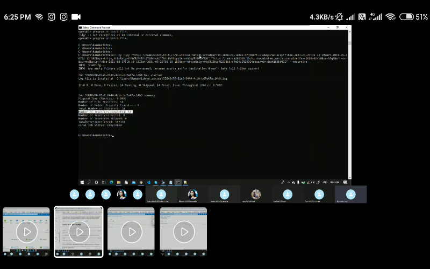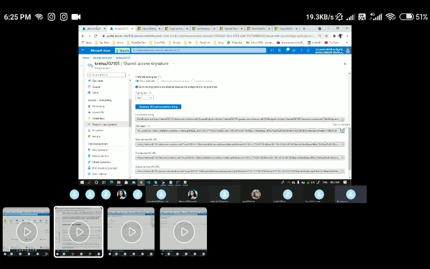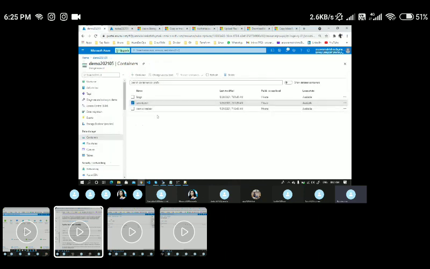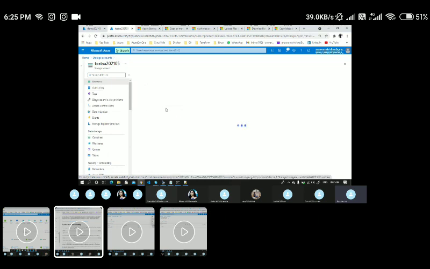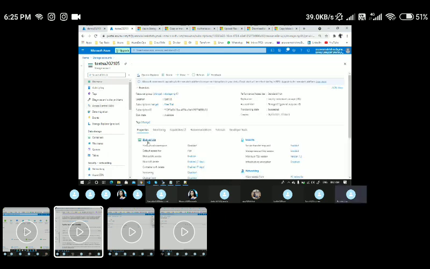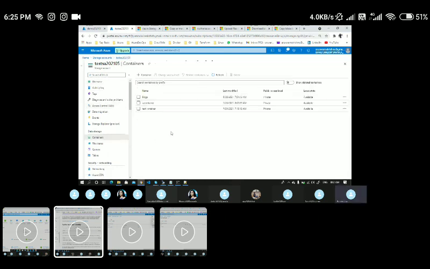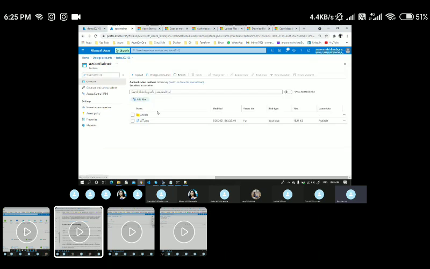So what I did is I completely copied one container of one storage account to another storage account. Let's come back here. I just copied a container of this demo azcopy to the test storage account. Go to the overview page and go to the blob storage. Here I should have a container called azcopy. You can see it here, and you can see the time also. If I go in, I should be able to see all the content I copied.